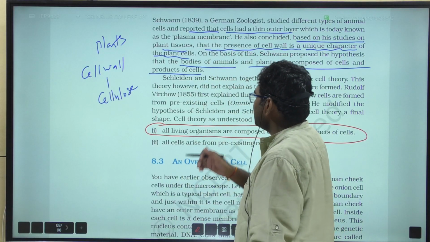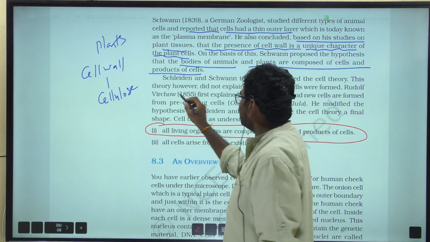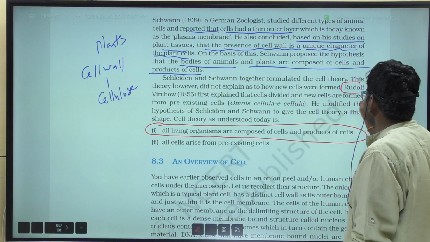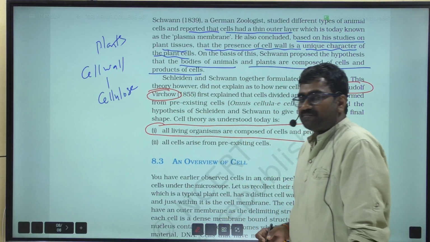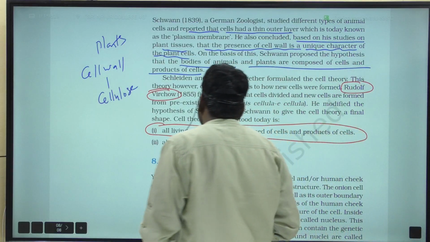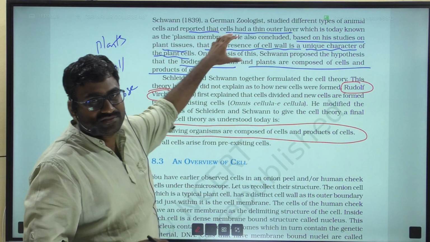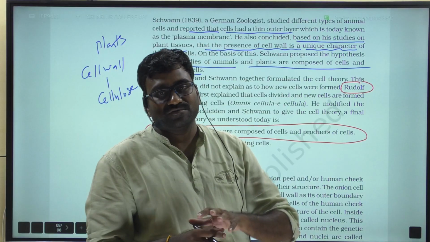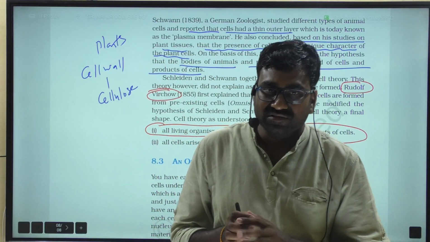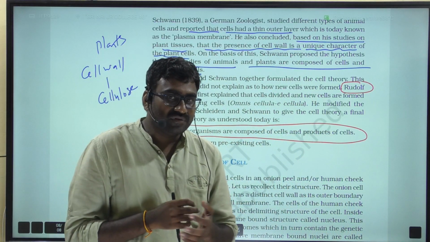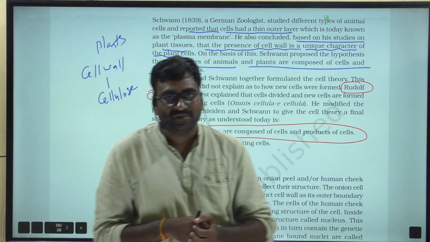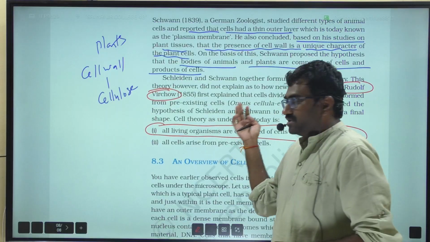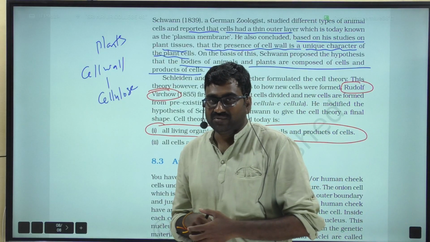The scientist is Rudolf Virchow, in 1855. The main drawback of the cell theory proposed by Schleiden and Schwann was that they could not explain how new cells are formed.